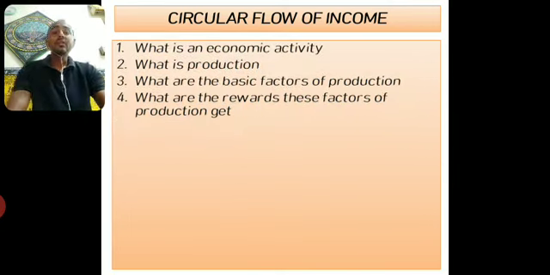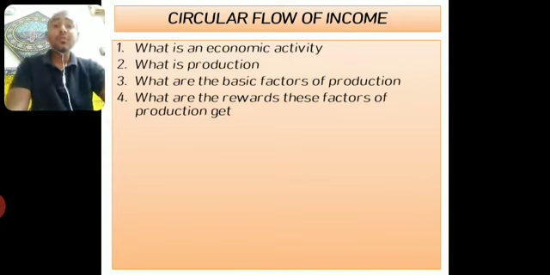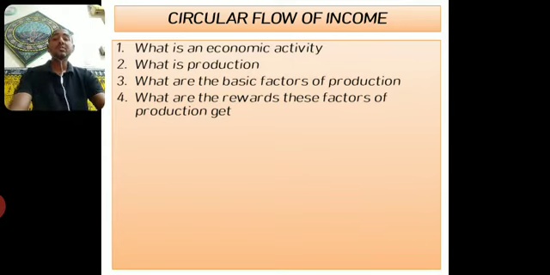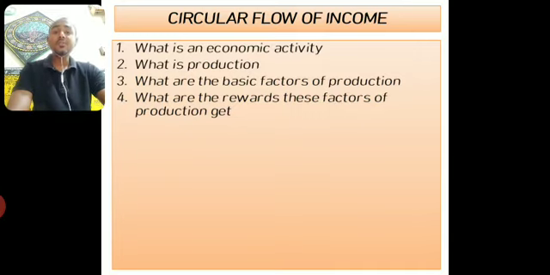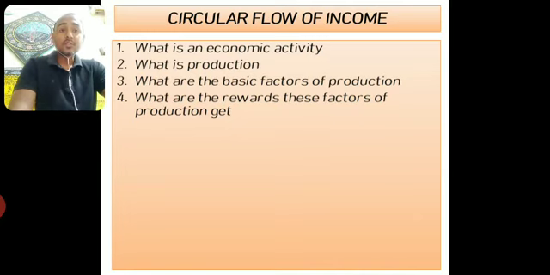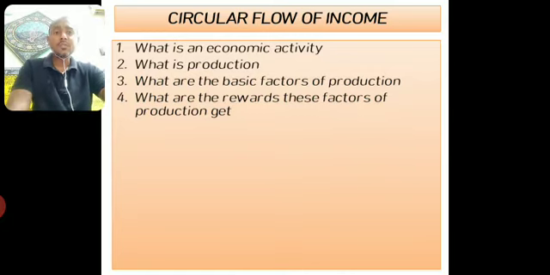What we are going to learn in this video today: first we will learn what is an economic activity. Second, we will understand what is production. Third, what are the basic factors of production. Fourth, what are the rewards these factors of production get. So basically the focus will be on these four concepts which are related to circular flow of income. Before we know how income flows in an economy, we must understand how it is generated, what is the source of income. Once you understand this, then this chapter will be very interesting as well as easy for you.